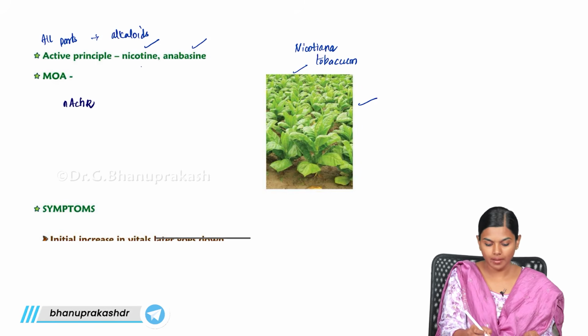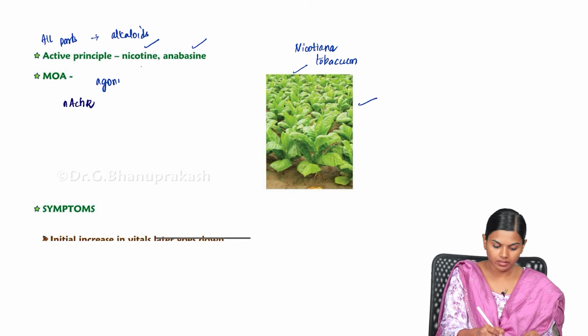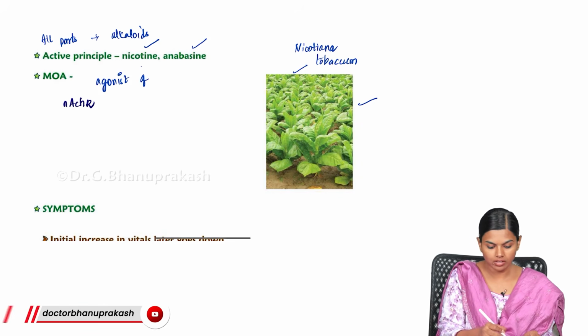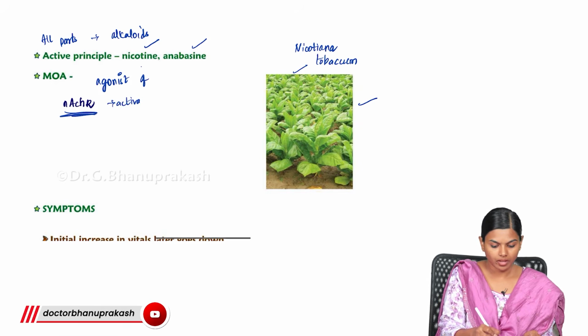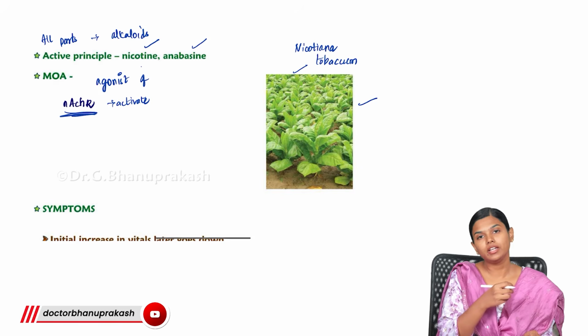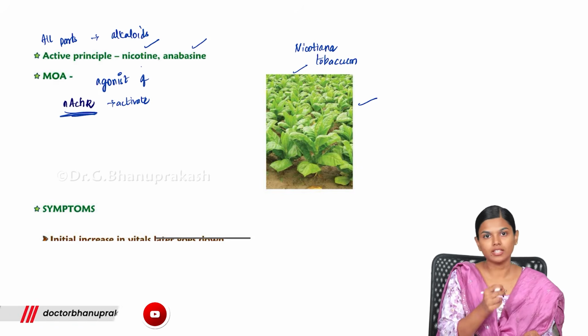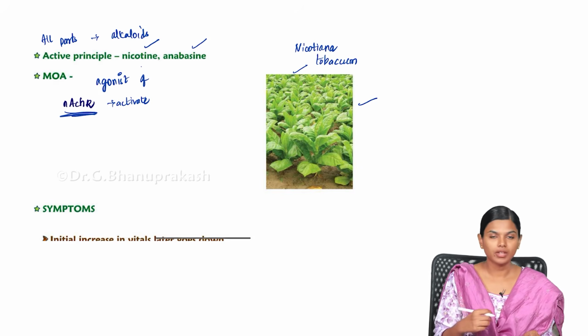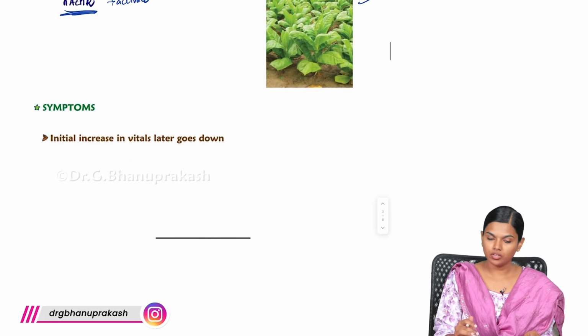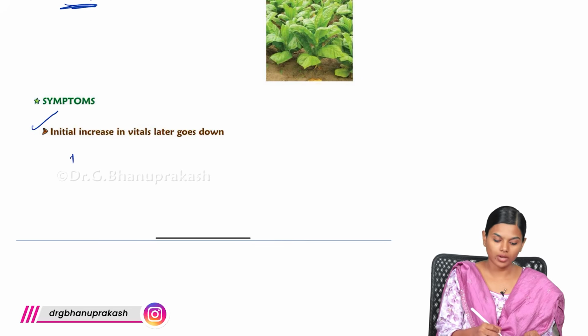Nicotine and anabasine are potent agonists of acetylcholine receptors. They will go and activate all the nicotinic acetylcholine receptors, and there will be constant firing. Because of that, initially all the vitals go up: BP going up, heart rate going up, and respiratory rate going up.